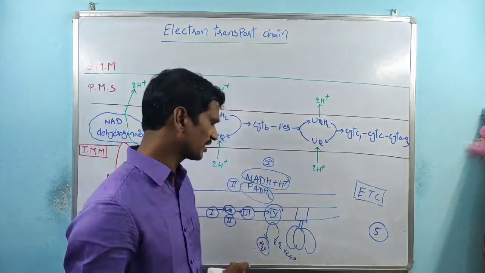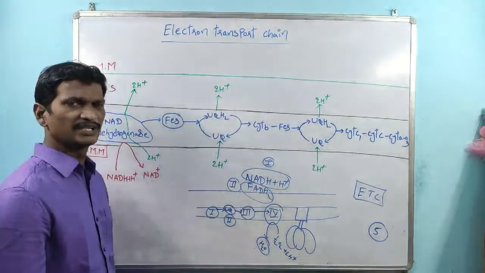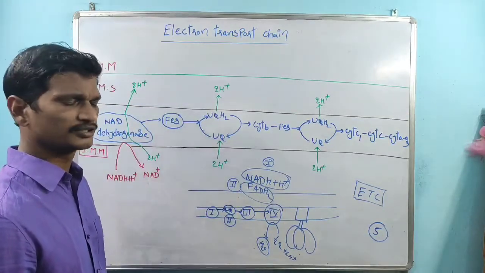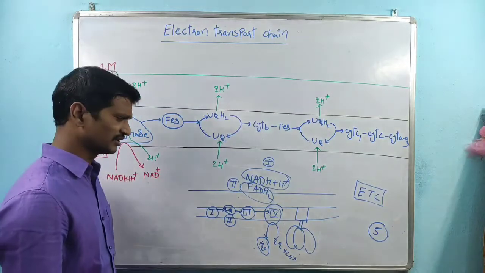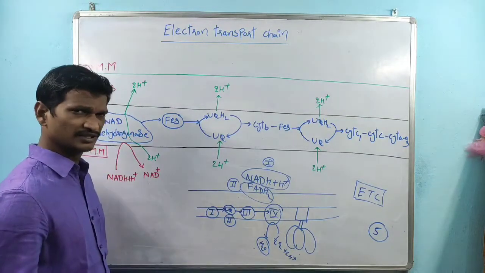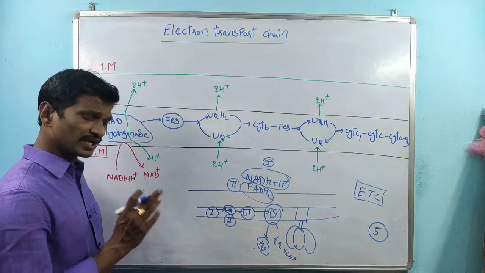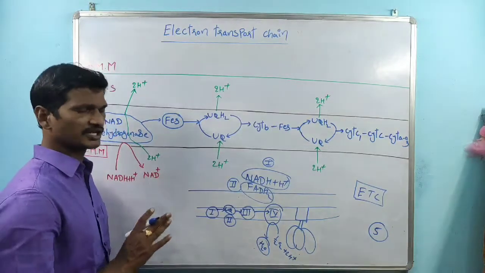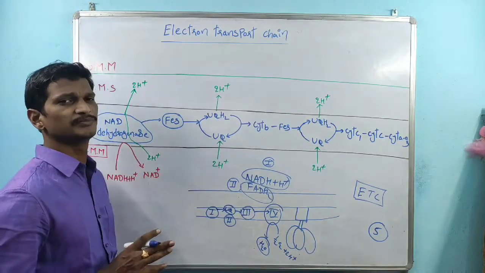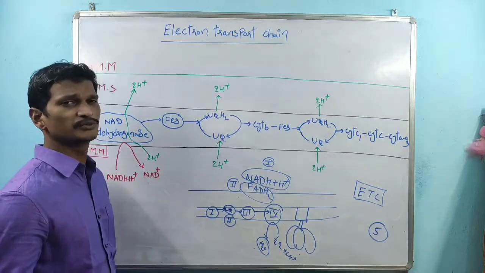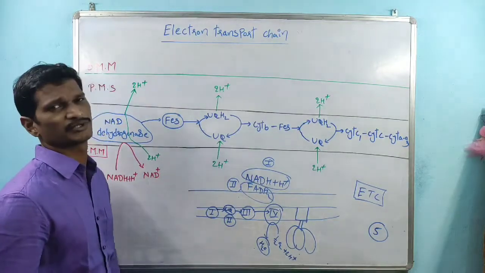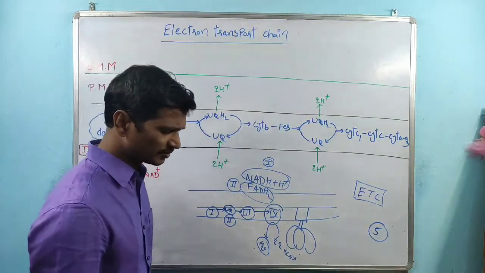So what is the use of transport of electrons? The main concept of electron transport is the pumping of H plus ions. Actually electrons are transported, but that is not the main theme. The main theme is pumping of H plus ions. So how is ATP produced? By the pumping of H plus ions.